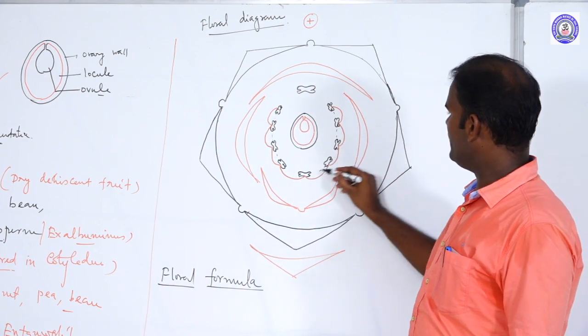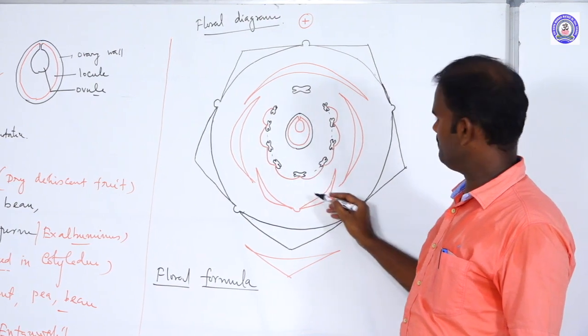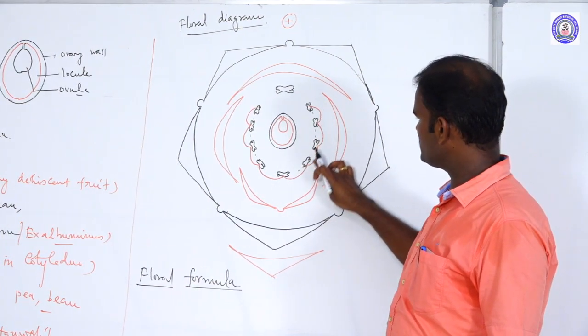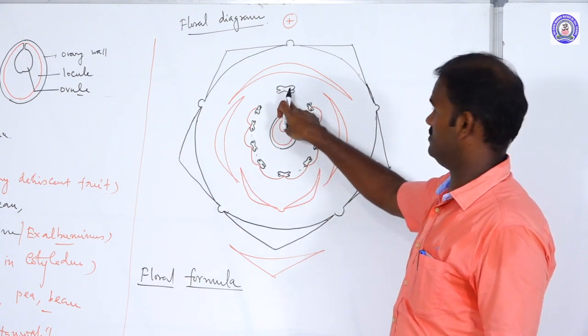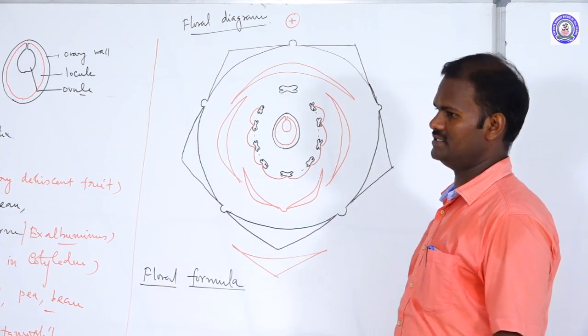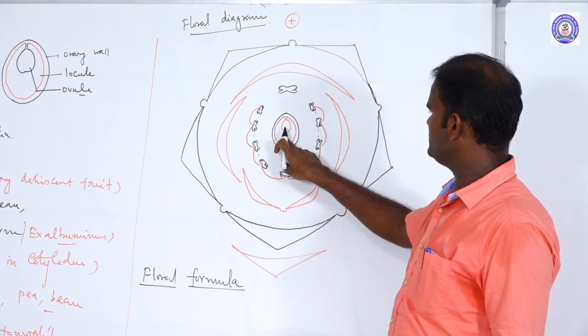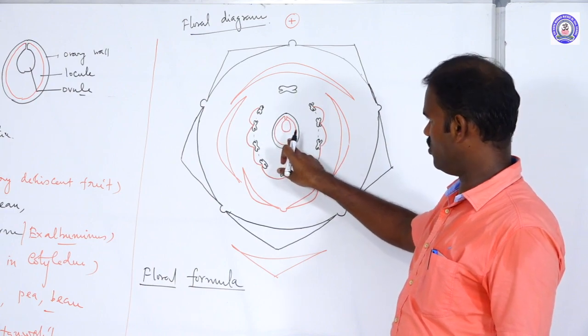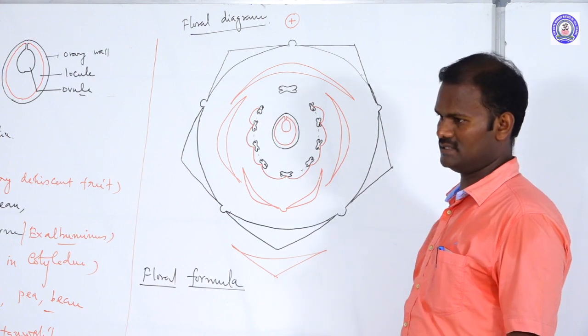The next, third, is the androecium. The number of stamens is 10. Among the 10 stamens, 9 plus 1: nine stamens are fused together in one bundle, monadelphous, and another one stamen, the posterior stamen, is free. So overall it is a diadelphous condition. The next, at the center, is the gynoecium: ovary monocarpellary, unilocular, with marginal placentation. Bract is present.